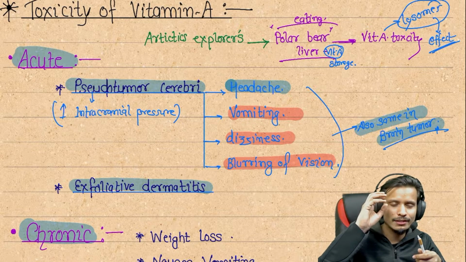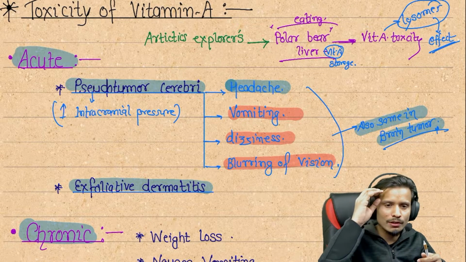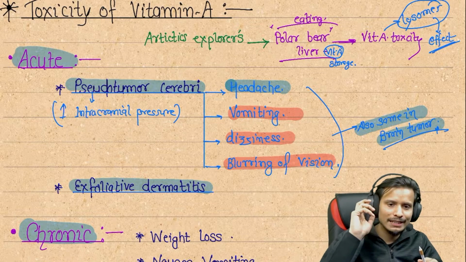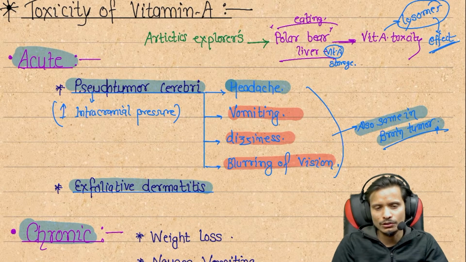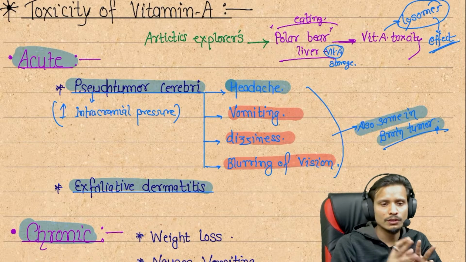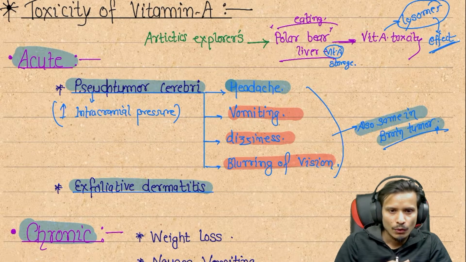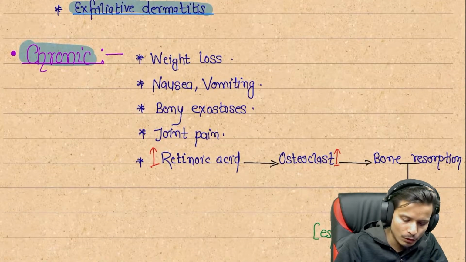It means these somehow indicate a tumor in the brain, leading to vomiting, dizziness, headache, or blurring of the vision. These are all the symptoms included. So these are related to the acute case. What happens if the patient has a chronic case?